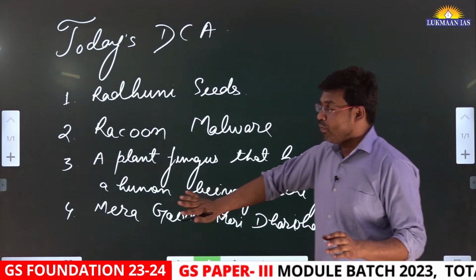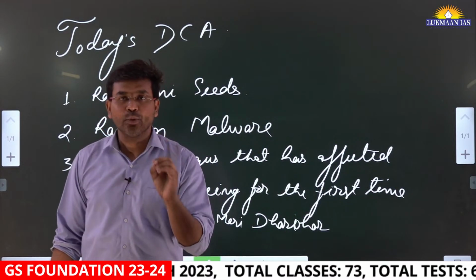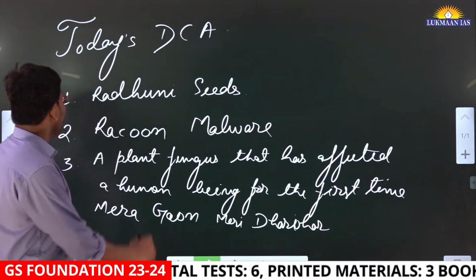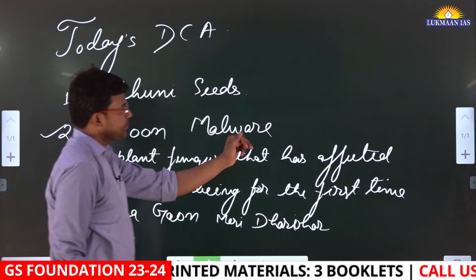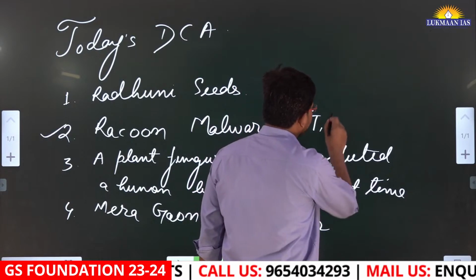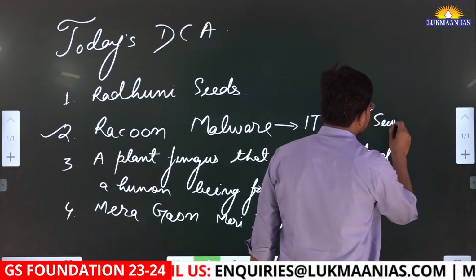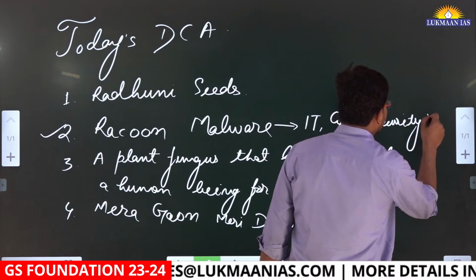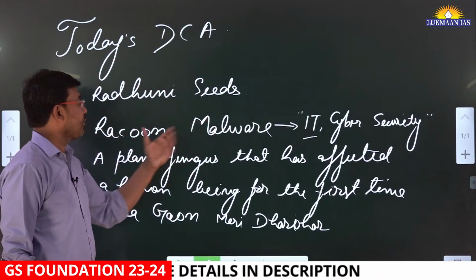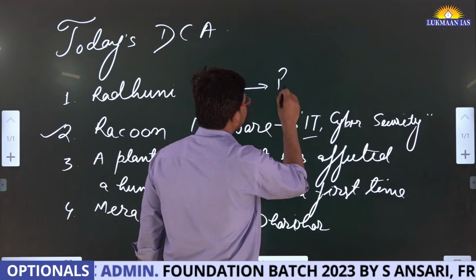We are going to understand these topics one by one, and these topics are going to reflect in the UPSC Prelims or Mains examination. If we talk about Raccoon Malware, this particular topic is important under Information Technology and Cyber Security. It may be asked in the Prelims exam or in the Mains exam under GS paper 3. Radhuni Seeds has a potential to be asked in the Prelims exam.